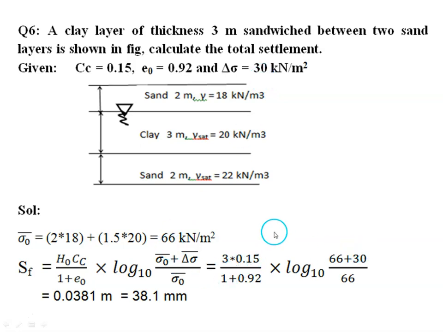Then H naught is the initial thickness of clay layer, that is 3 meter. Compression index is given, initial void ratio is also given. So using this equation, we can estimate the settlement of the clay layer. Because we have taken the H naught value in meters, we will get the answer also in meters. Then we should convert into millimeters.